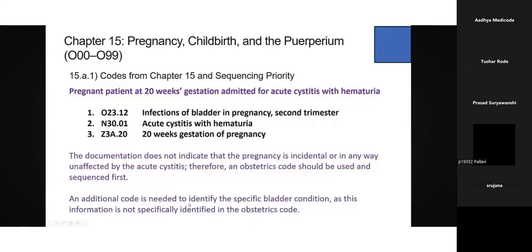So here you can check it out. We are giving the very first code: infections of the bladder in pregnancy, second trimester. So let me show you how to lead it.